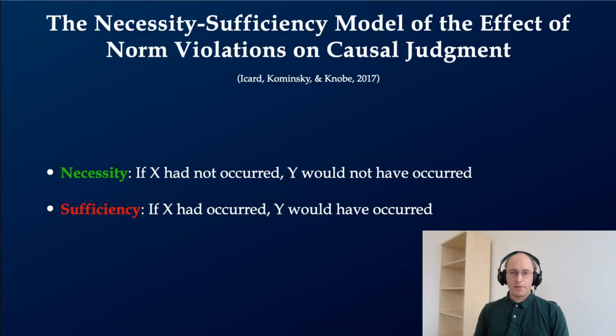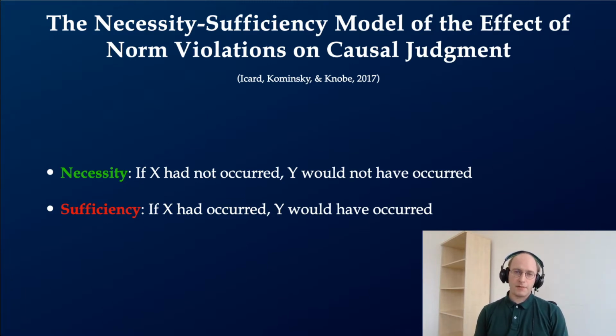First, let's start with some very basic definitions. When we say that some cause X is necessary for some cause Y, what we mean is that if X had not occurred, Y would not have occurred. When we say that X is sufficient for Y, we mean that if X had occurred, Y would have occurred. Both of these are counterfactual conditional statements.